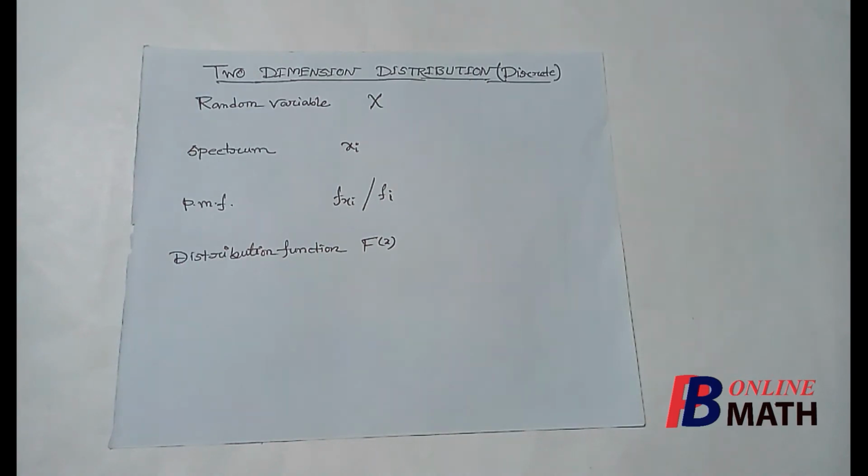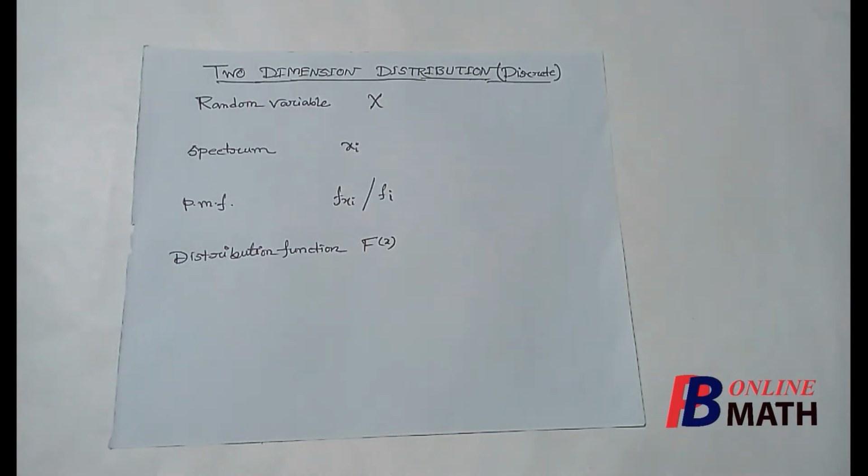Hello and welcome to another part of this chapter, probability. In the previous parts, we have considered one-dimensional probability distribution. But now we shall consider two-dimensional distribution. First of all, we shall consider two-dimensional discrete distribution, and then we shall consider two-dimensional continuous distribution.